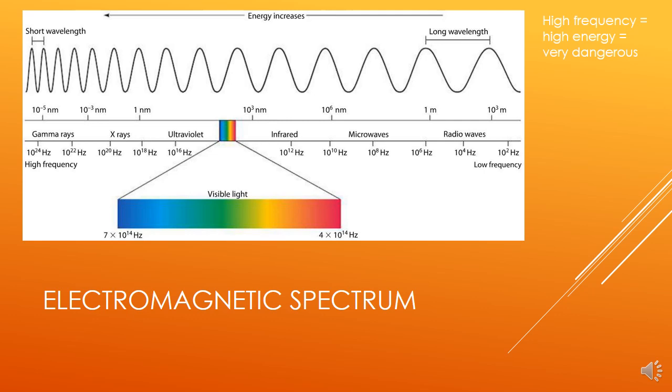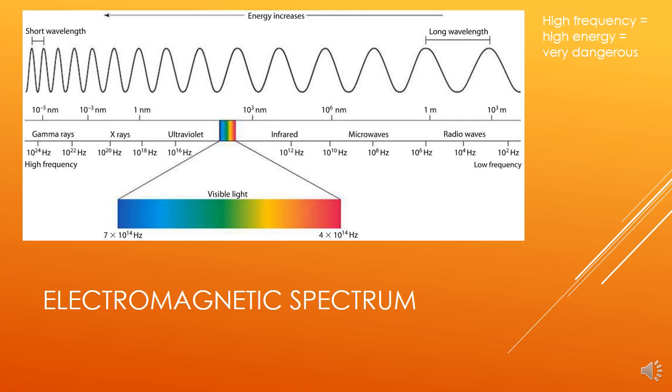And here's a picture of the electromagnetic spectrum. So all electromagnetic radiation is the same thing. You've got visible light in the middle. Off to the left, you have very dangerous, high frequency things like gamma rays and X rays. And then off to the right, you have safer things, infrared, microwave, and radio waves.